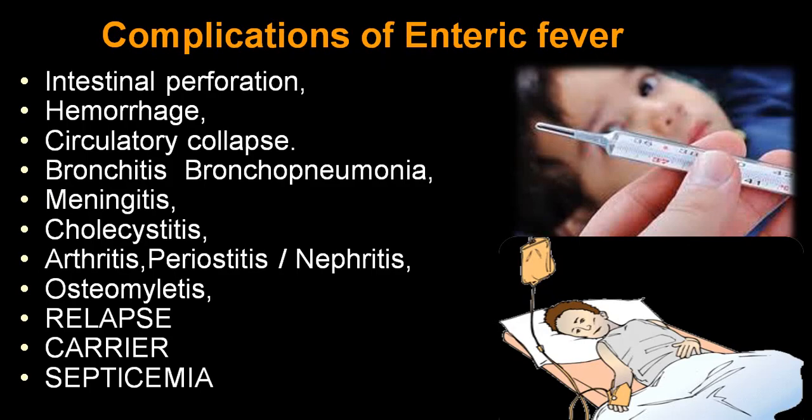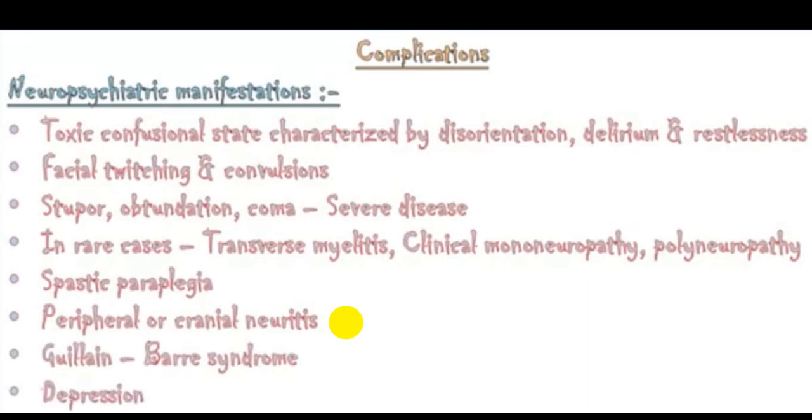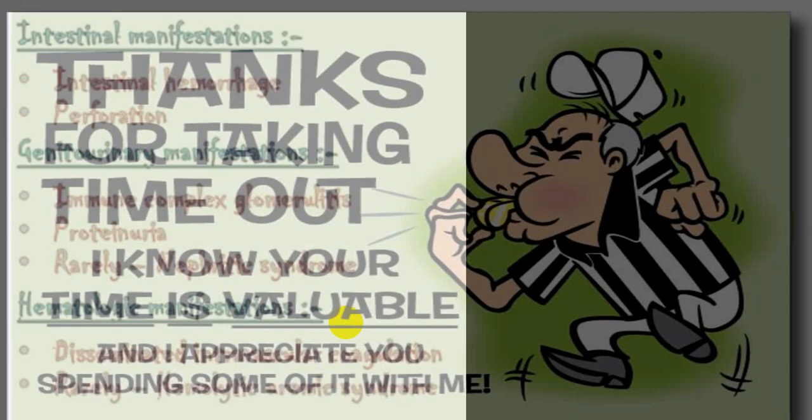All these complications, this is a big list of complications. You can see a big list. There are a lot of complications. Even DIC can be there. Even paralytic ileus, orchitis, empyema, a lot of complications. These are divided according to the neuropsychiatric complications. At your leisure time you can go through them. These are respiratory, cardiovascular and hepatobiliary complications. These are intestinal, genitourinary and hemolytic complications. At your leisure time you can pause and go through them.